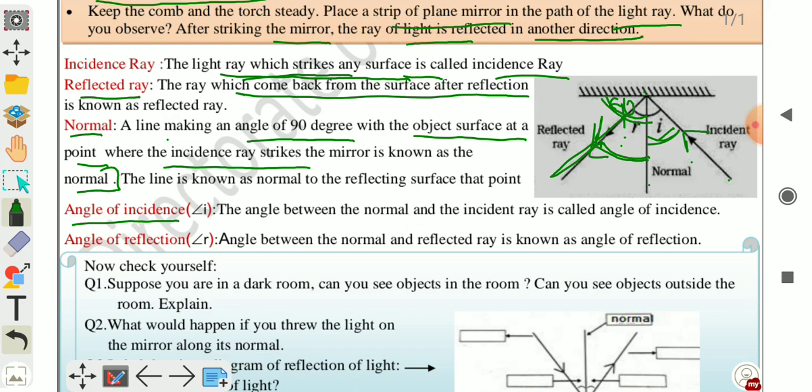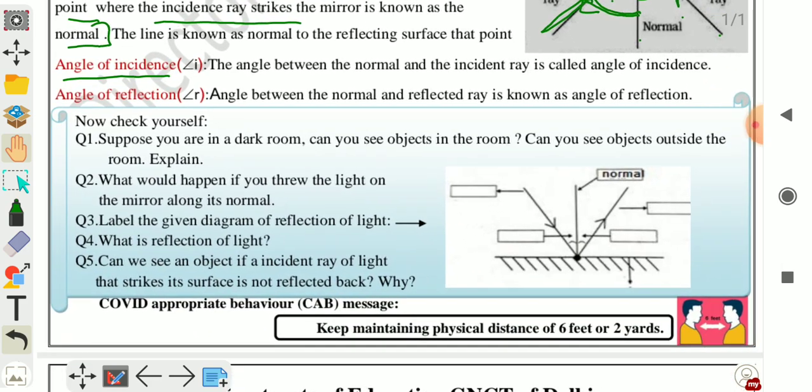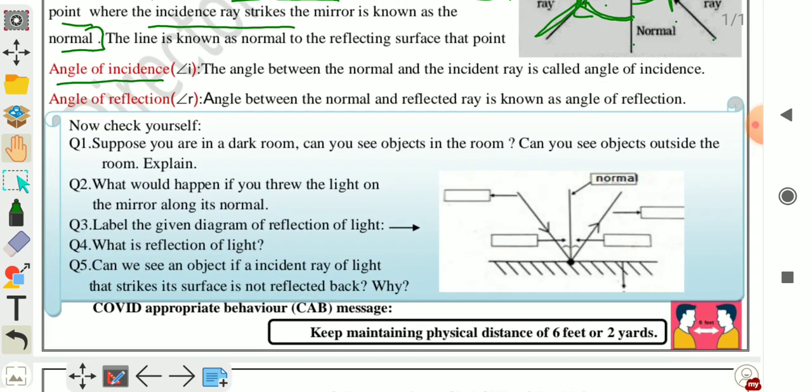Now check yourself. Your first question is, suppose you are in a dark room. Can you see the objects in the room? Can you see objects outside the room? Explain. You have to explain both situations.